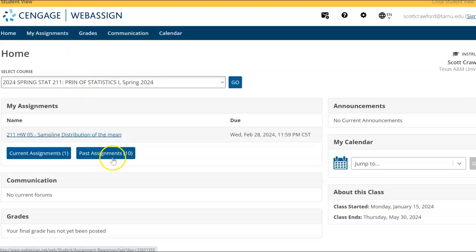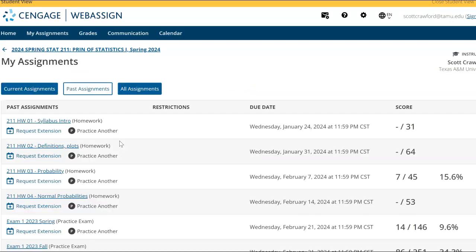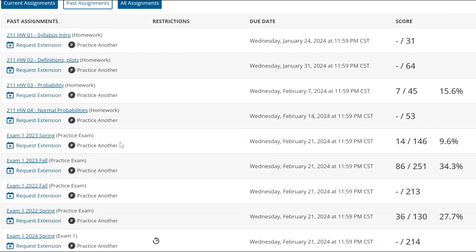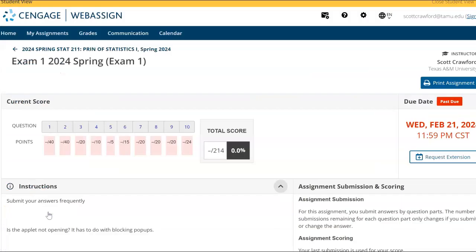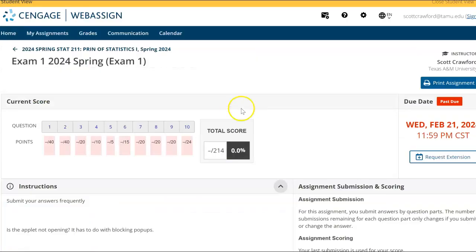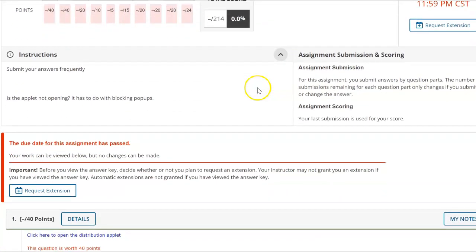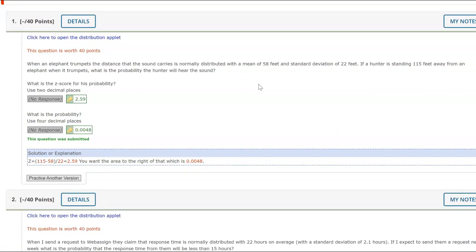Let's go take a look at the exam. Okay, I see homework 5 is there. Let's go look at past assignments, and I'm looking for exam 1, 2024 spring. And here we go. Notice the view key button. You'll want to press that so that you can see what the correct answers were on anything that you got wrong. And let's talk about the elephant question.